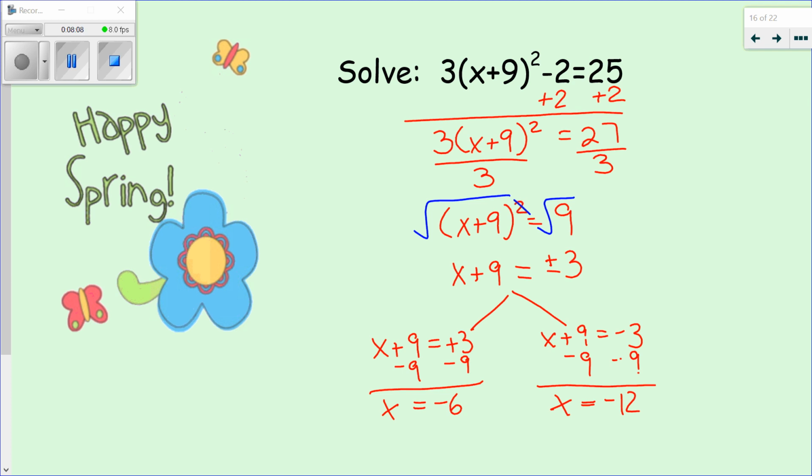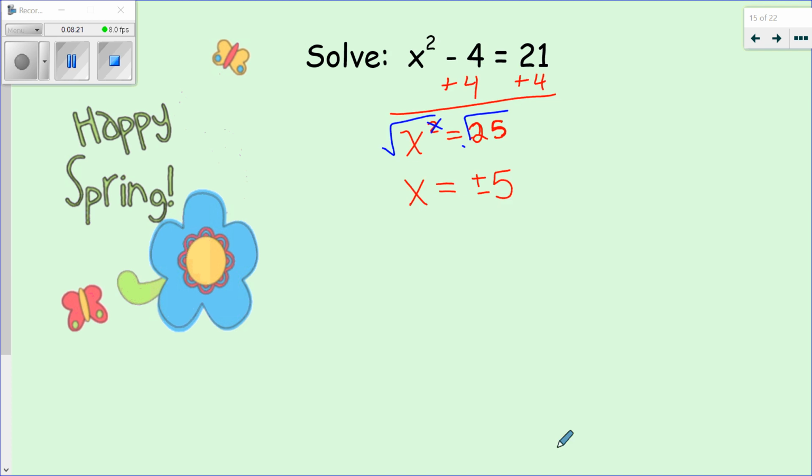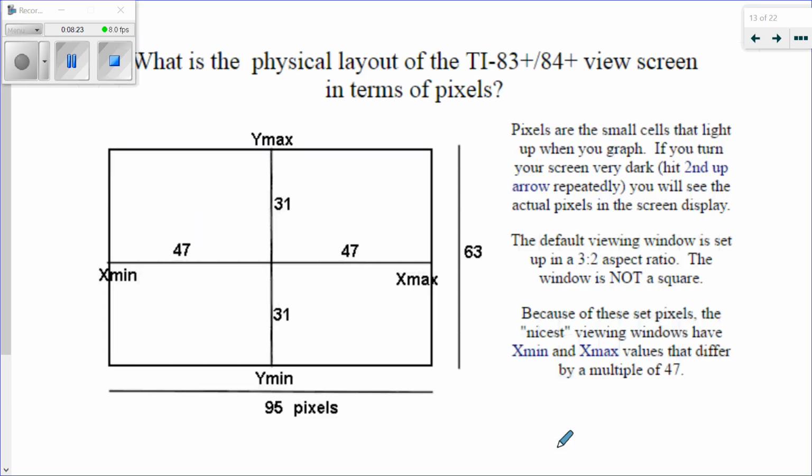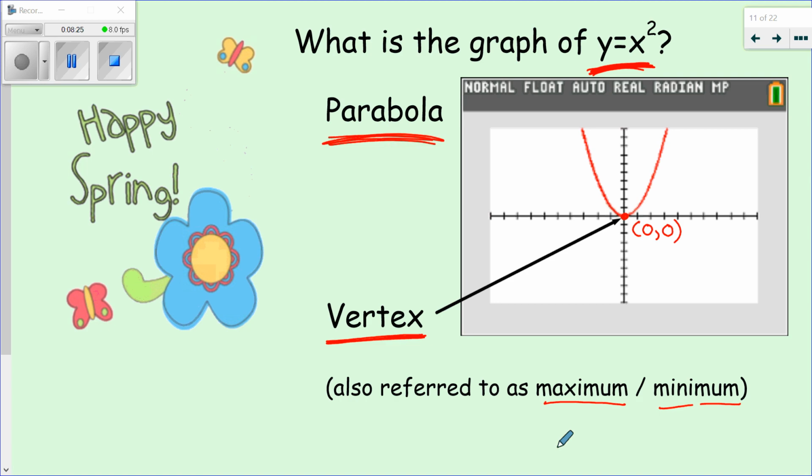So I have 2 solutions when it comes to a square function, an x squared function. I have a negative 6, and I also have a negative 12. Now, if I look back up at that shape that is made by that function, notice that I have a point on this side, and I have a corresponding point on that side.